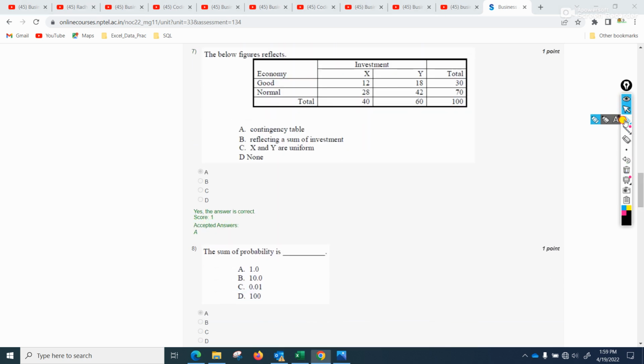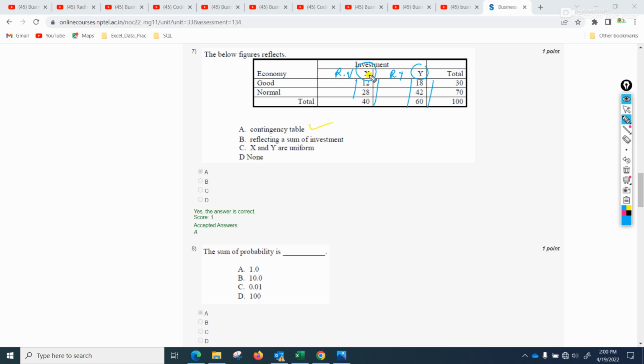Yeah, this particular question is saying that the following figure depicts what. So this depicts a contingency table. In the case of a contingency table, two random variables, x and y, are given in tabular form. This random variable x and random variable y are already given here in tabular form, and the frequency is also given.